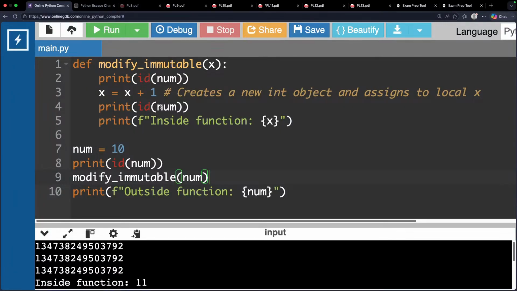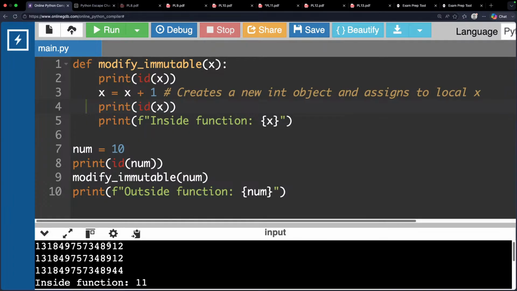Let's see this one. x is equal to x plus 1. x you modify. x is modified. Oh, it's num, na? Sorry for this. That is the reason the problem came. This variable name is x here. We are printing x. Right, now let me run again.